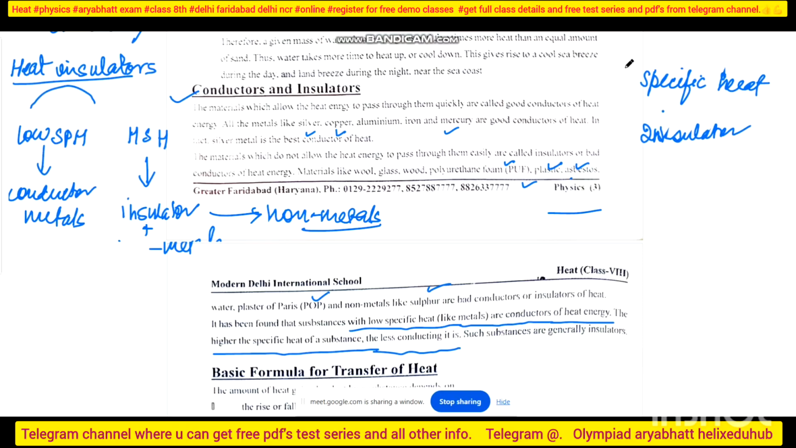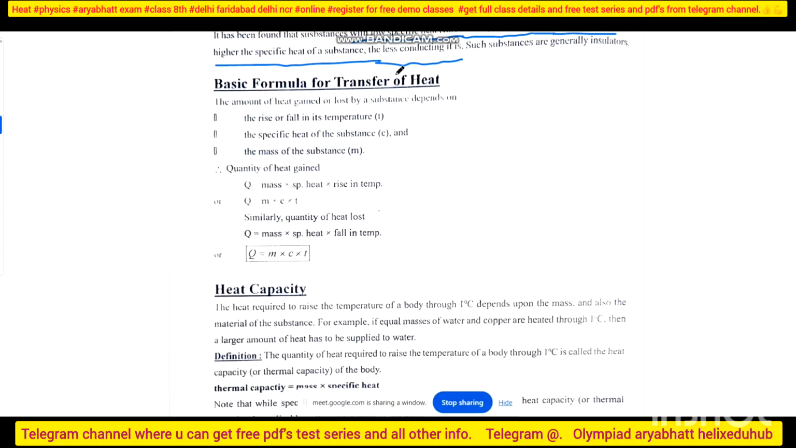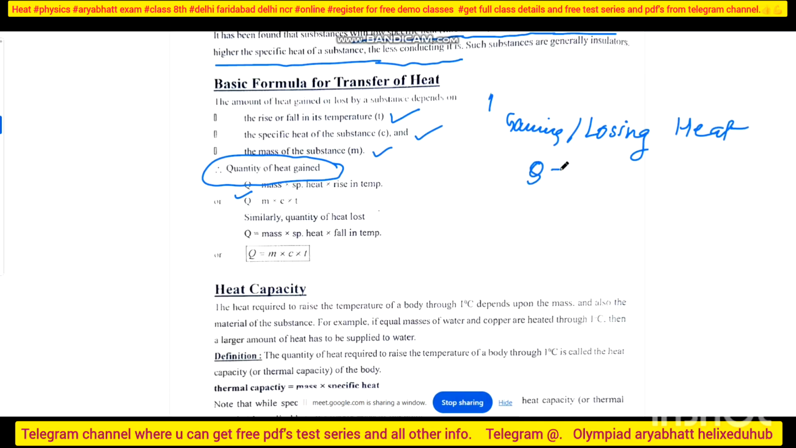Now see the next point. We will discuss some of the basic formulas of this transfer of heat. Now see, I have the time duration where the temperature rises or decreases. The specific heat of a substance, that also we know, is specific for every substance, and the mass of the substance is given. So the quantity of heat gained, that is Q, is equal to mCt. Either I am gaining or I am losing heat, the formula is the same, Q is equal to mCt.